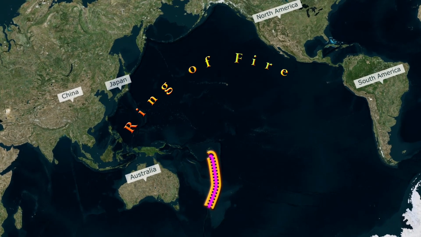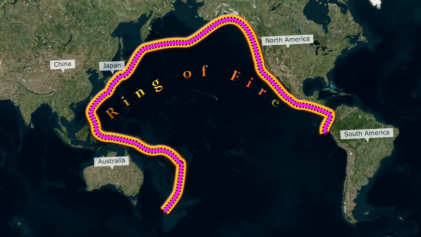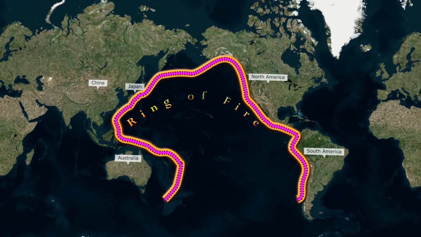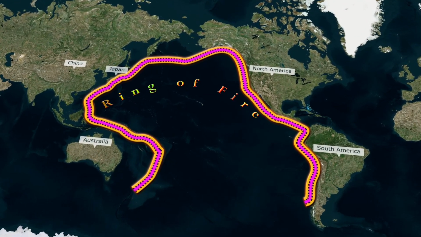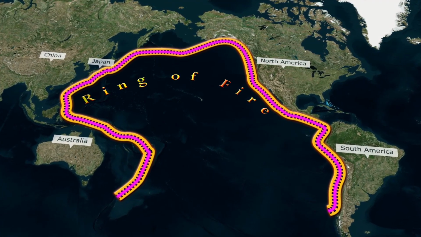And these places in particular form part of the Ring of Fire, having this name for the volcanic and seismic activity that can generate many disasters such as volcanic eruptions, earthquakes, or even tsunamis.